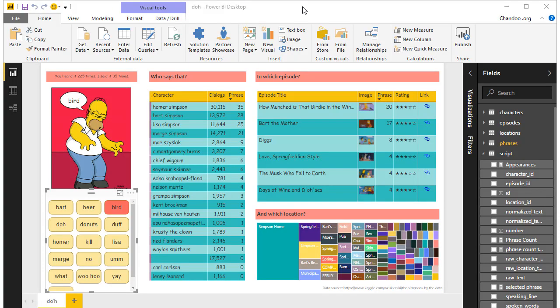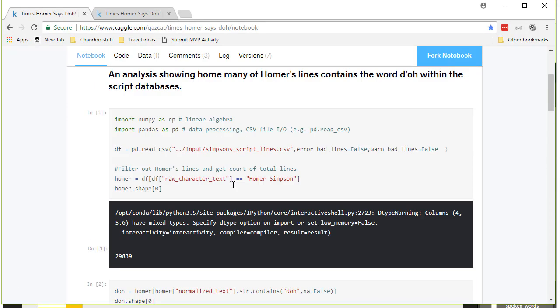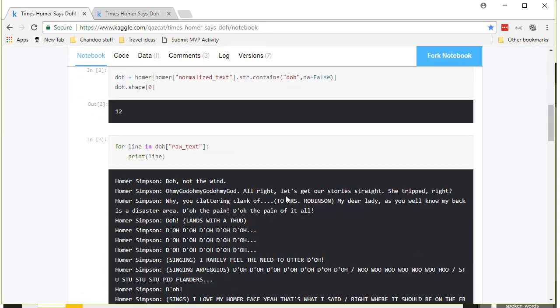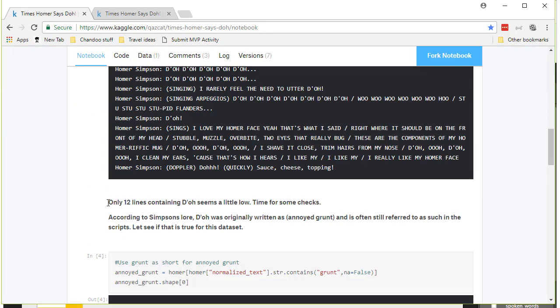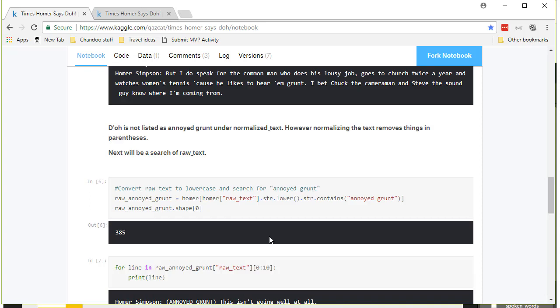Well, time for me to say duh. That's because remember when we were looking at how many times Homer said duh, there were only 38 times, and this seemed a little too low for such a popular saying. So I kept thinking, what is going on here? And then after the previous recording, I went online to do a bit of research on why it was said lower times, and there was obviously someone who did this analysis of times Homer says duh, and they also found the same, that only 12 lines containing duh seems a little low. Time for some checks.